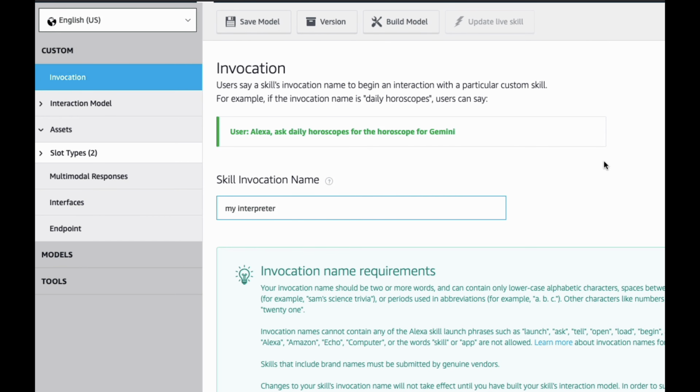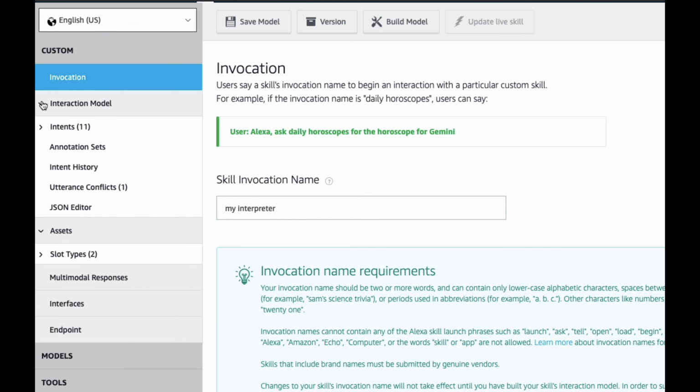Or you could say, Alexa, ask my interpreter, and then add the command, translate hello to Spanish or whatever. You can add the command at the end, and that's called a one-shot request. You can do it all in a single command there. As long as those keywords aren't taken, I think you're basically able to use what you want there. So I called mine my interpreter. And then let's go down to the intents.